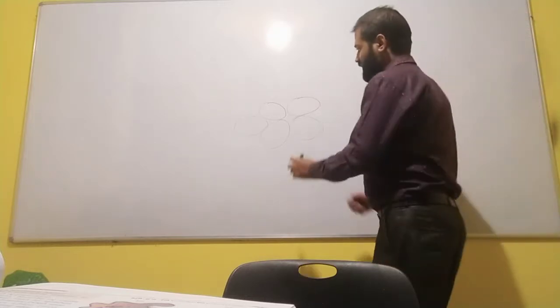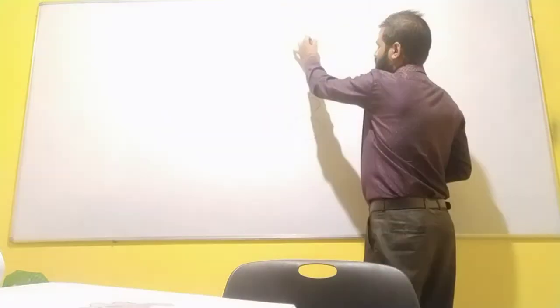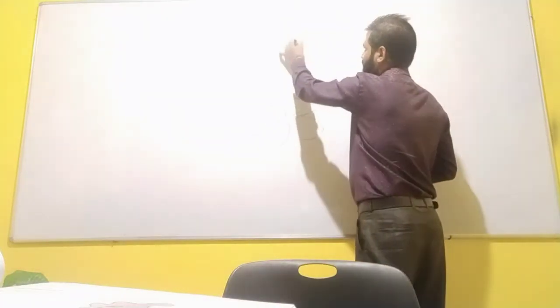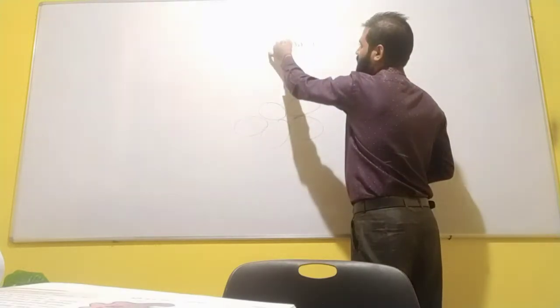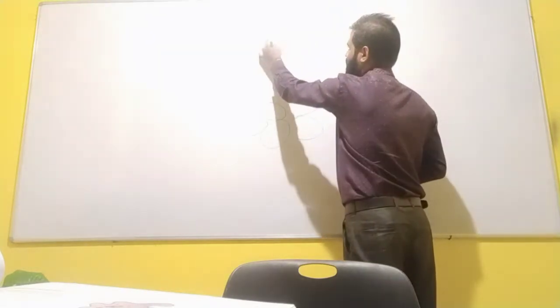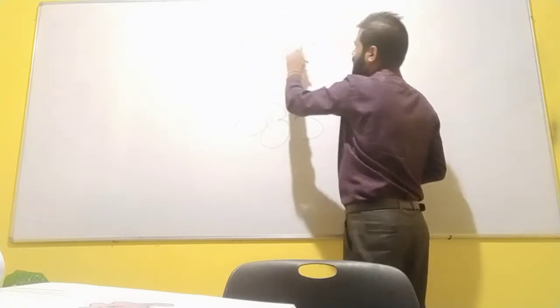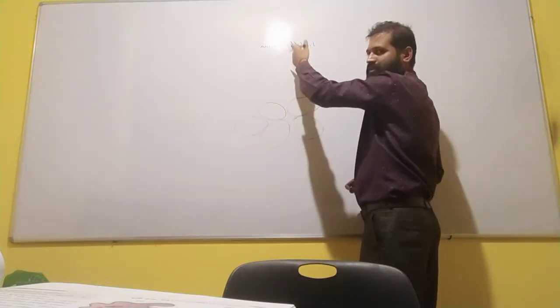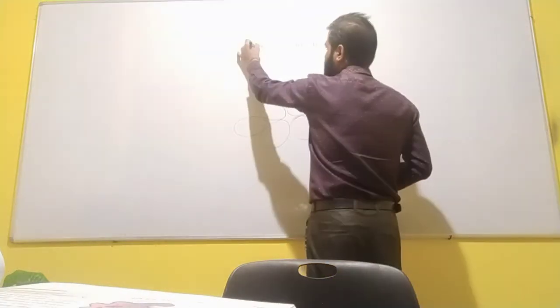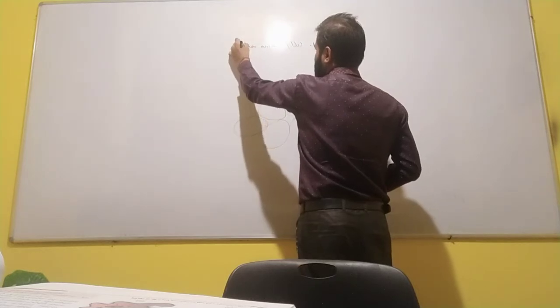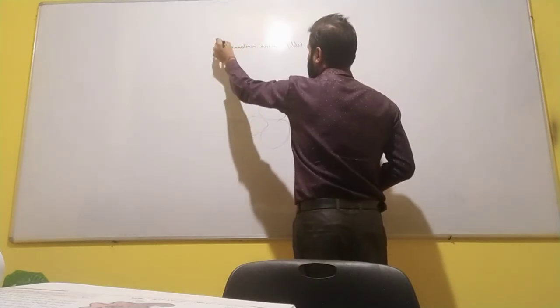First, cell membrane. Cell membrane is also known as plasma membrane. Both are the same. If you want to say cell membrane, it's correct. If you want to say plasma membrane, it is also correct.